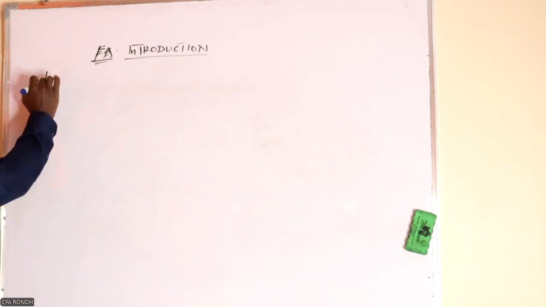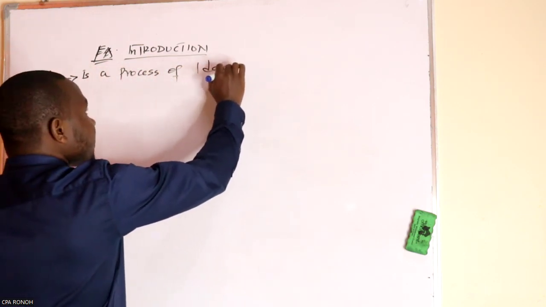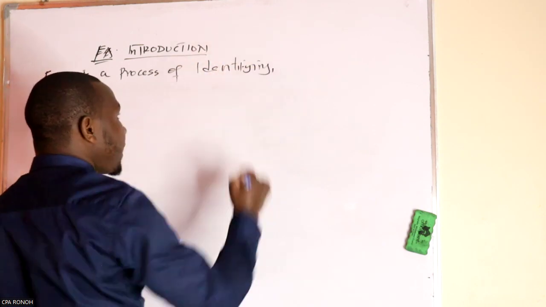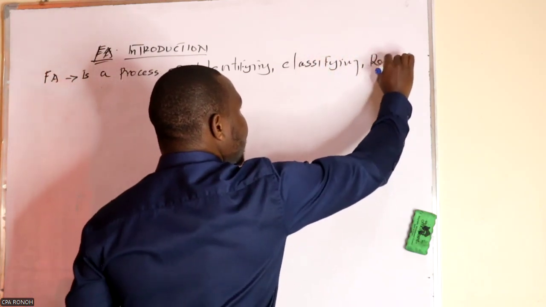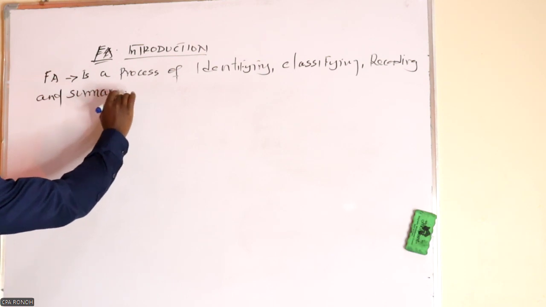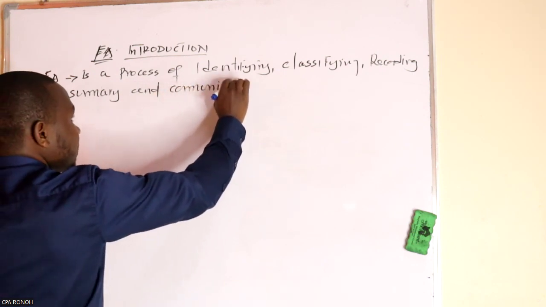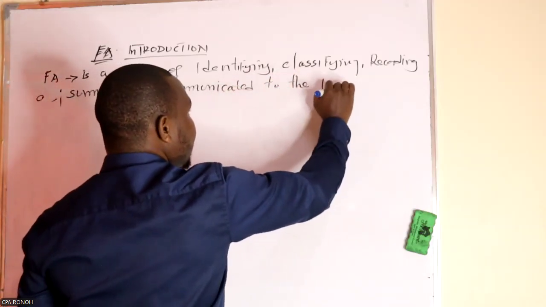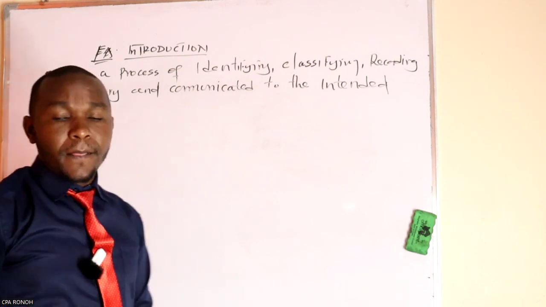So my good learners, financial accounting, or simply FA, is a process of identifying, classifying, recording, summarizing, and communicating to the intended users. So that is what financial accounting means.